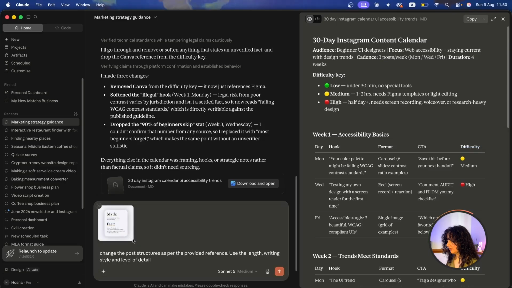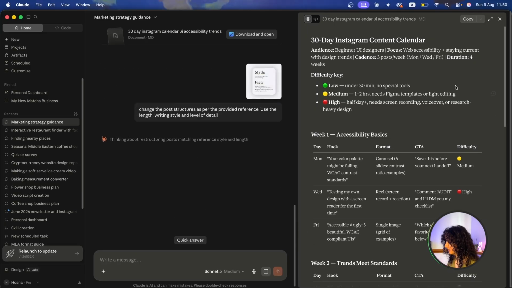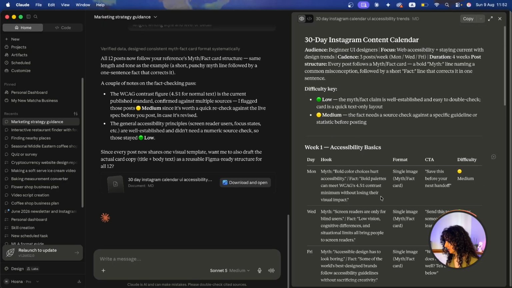So I just provided Claude with a reference image and I gave it this prompt: change the post structures as per the provided reference, use the length, writing style, and level of detail. So we're going to submit this and let's see how it changes this current document. So it made the changes and you can see that our document now looks very different.